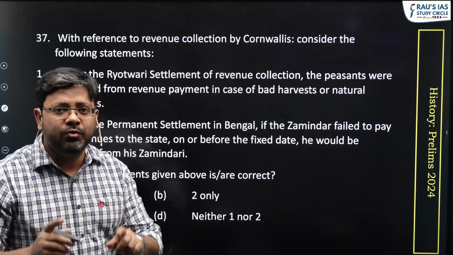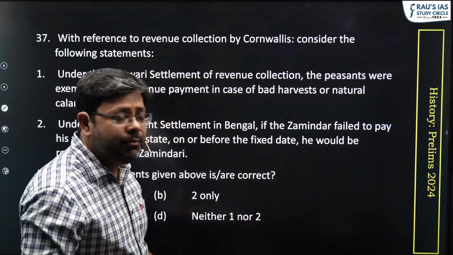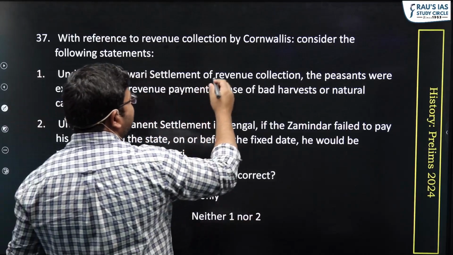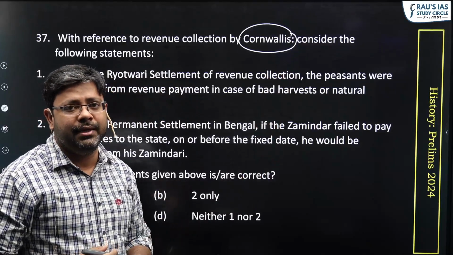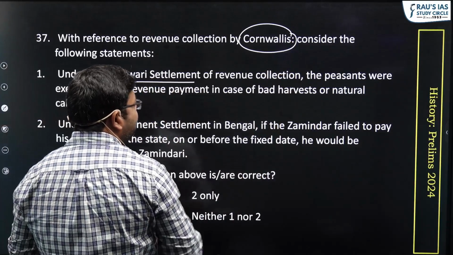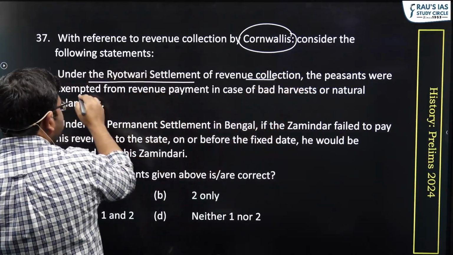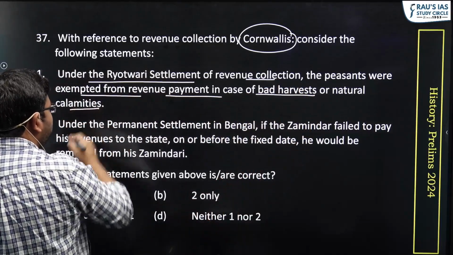So, the first statement is correct and the second statement goes wrong, and here the answer would be A, 1 only. Now, in this very interesting question asked by UPSC in the preliminary examination this year, we have to figure out the correct statements regarding Lord Cornwallis and the revenue settlement that was brought by him. The first statement says that under the Rayatwari settlement of revenue collection, the peasants were exempted from revenue payment in case of bad harvest or natural calamity.